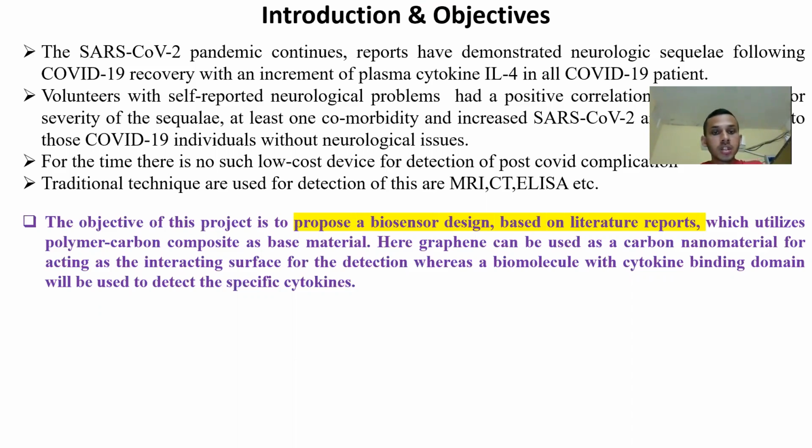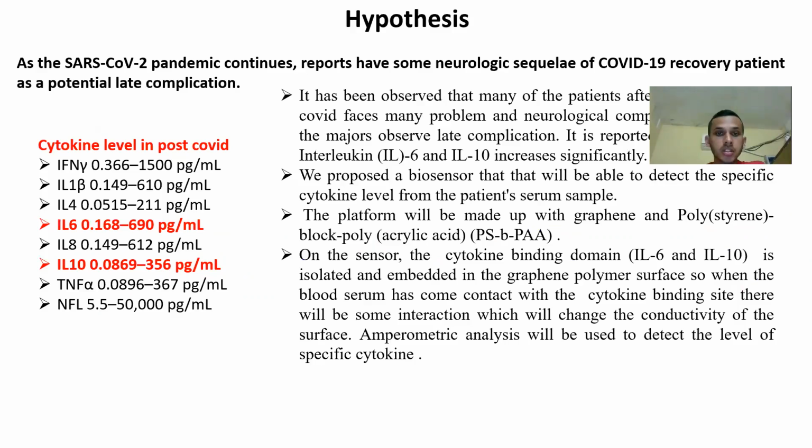The objective of the project is to propose a biosensor design based on the literature reports, which utilizes a polymer carbon composite and carbon-based material. Here graphene can be used as a carbon nanomaterial for the interacting surface. So this is the hypothesis. We are proposing a biosensor.